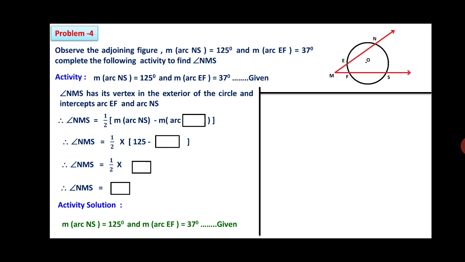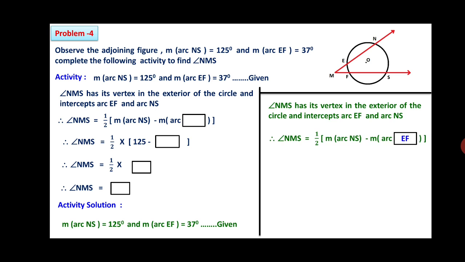So we'll start with the solution. Measurement of arc NS is equal to 125 and measurement of arc EF is 37. It has been given. Therefore angle NMS has its vertex in the exterior of the circle and intercepts arc EF and arc NS. That we come to know from the figure. Therefore we can write here that angle NMS is equal to half into measurement of arc NS minus measurement of arc, in the box it is EF.